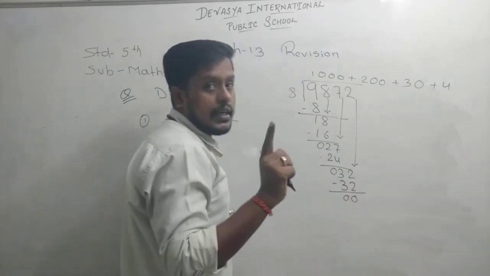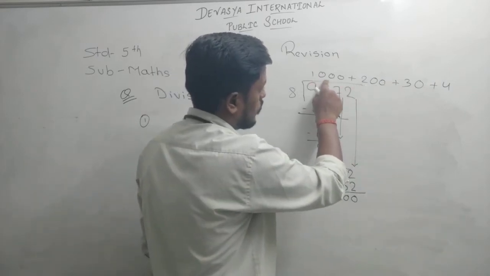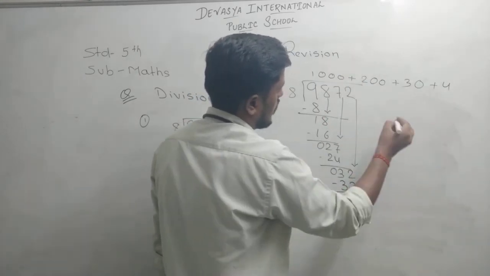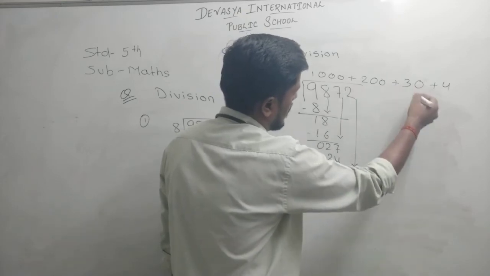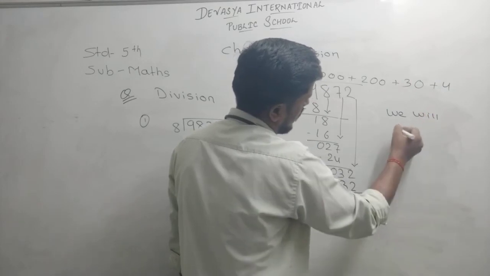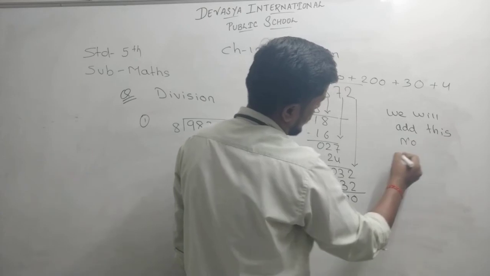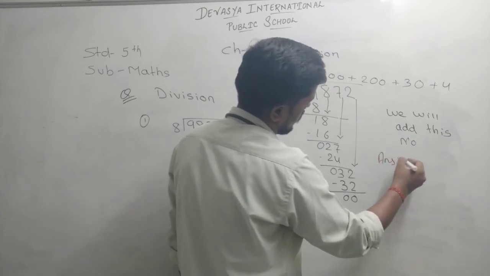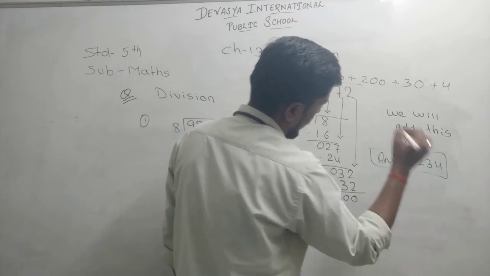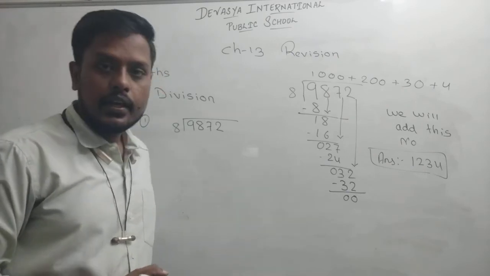मैंने आपको स्टूडेंट पहले ही बताया था कि यहाँ पे जो डिजिट होगा वो डिक्रीजिंग ऑर्डर में जाएगा. See, 4 digits, 3 digits, then 2, then 1. So the answer will be, we just have to add this, the answer will be 1234. So I hope now the question is very clear to you.